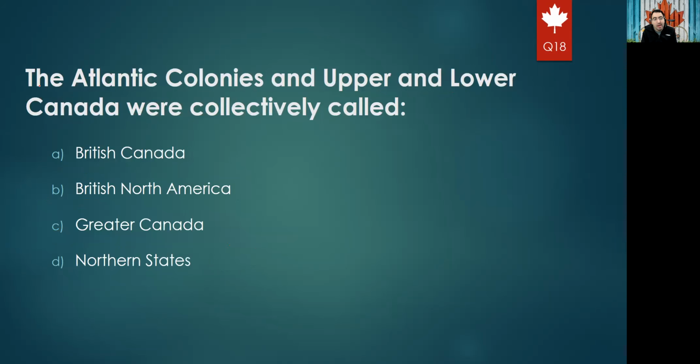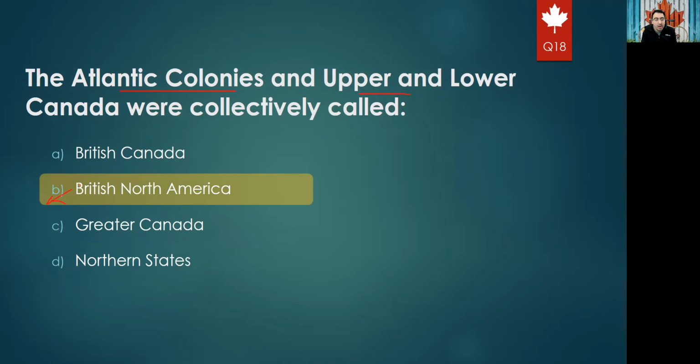The next question: the Atlantic colonies and Upper and Lower Canada were collectively called, if we have the Atlantic colonies plus Upper and Lower Canada, what was the name of this? British Canada, British North America, Greatest Canada, Greater Canada or Northern States. If you review the summary part, you know that it's called British North America, option B.